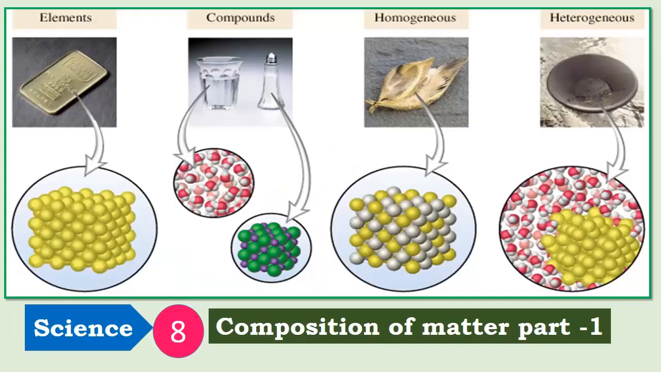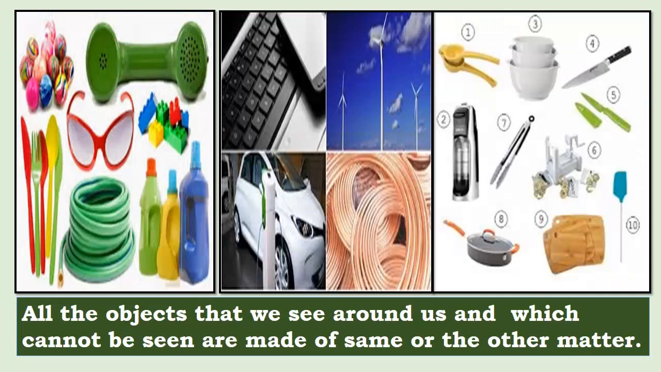So today Standard 8 Science topic Composition of Matter Part 1. So children, we see many objects around us, and the objects which cannot be seen, they are all made up of matter. So whether it's your laptop, smartphone, your toys, the detergent, the perfume, the car, windmill and all the utensils and the materials which we are using in our daily life, they are made up of matter.